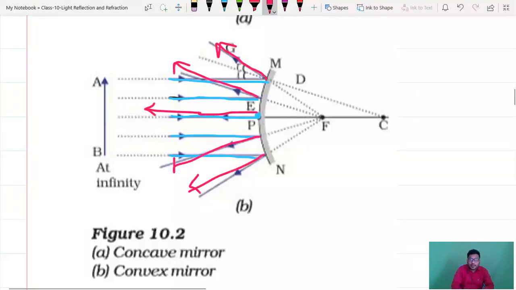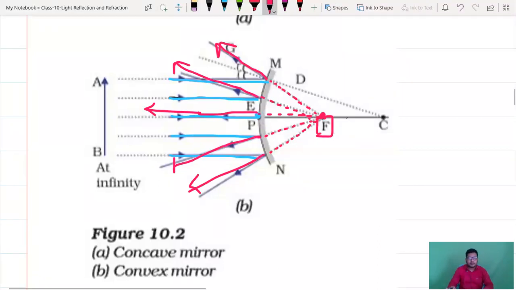And you see guys, if you draw imaginary lines, again you can see all reflected imaginary rays are meeting at one point called focus. That is the thing you have to understand.